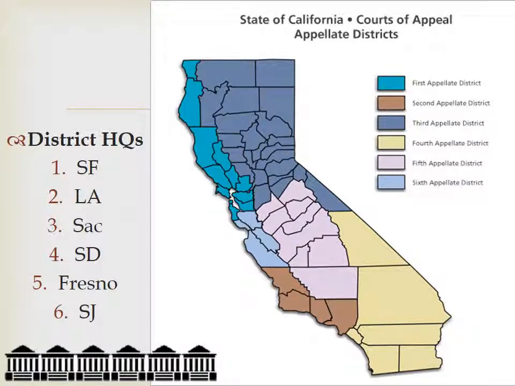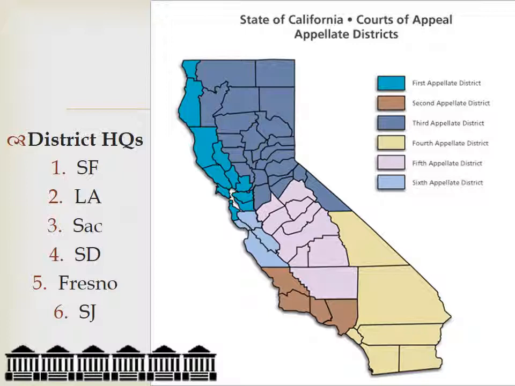Here's a map of the different districts in the courts of appeal. As we mentioned before, there are 6 different districts, and they're highlighted in the colors here. So you can see the bright blue 1st Appellate District, which is the California Northern Coastal area. That particular district has its headquarters in San Francisco. The 2nd Appellate District is in the south, and you're looking at the counties of Los Angeles, Ventura, Santa Barbara, and San Luis Obispo, and their seat in the Appellate District is in Los Angeles.